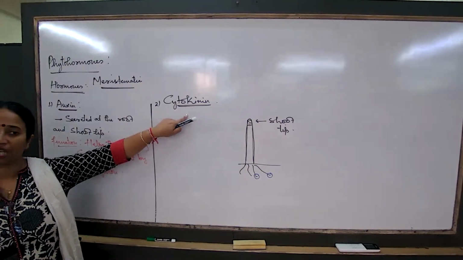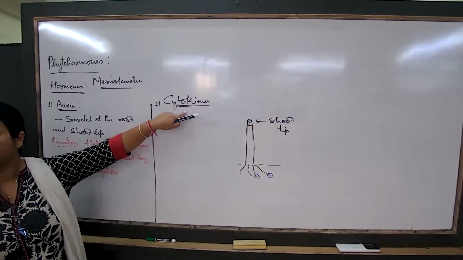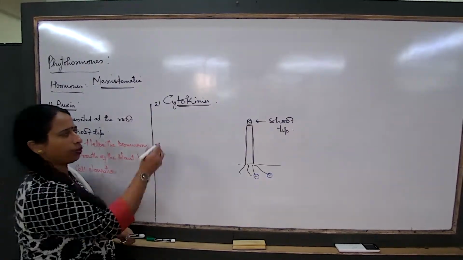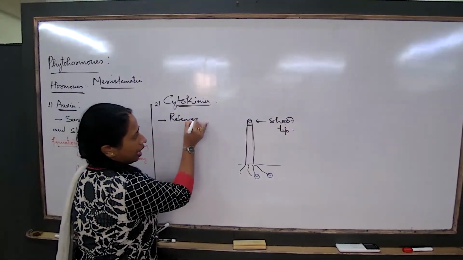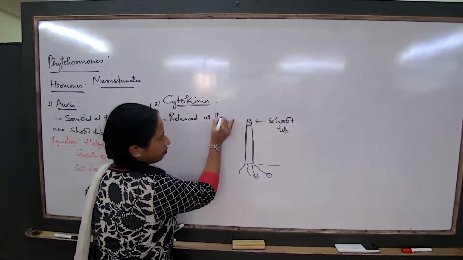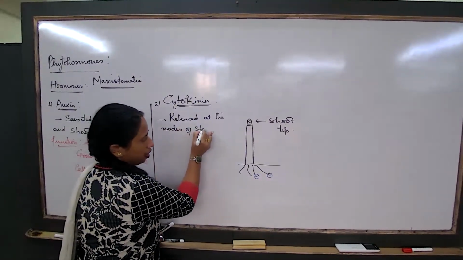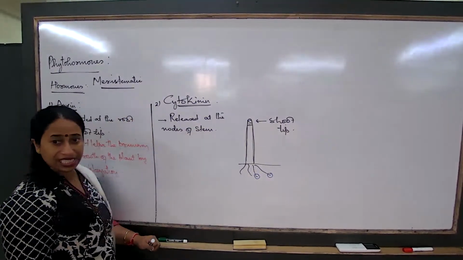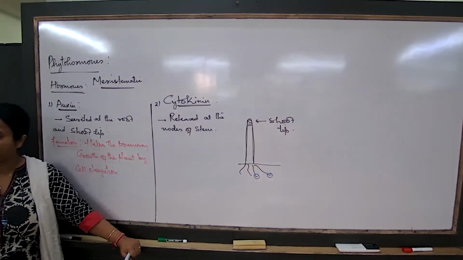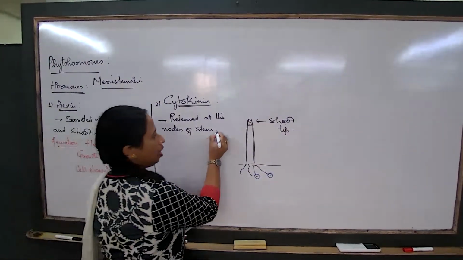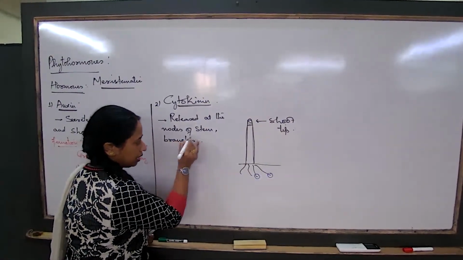Next I talk about cytokinin. Where is cytokinin now released? Cytokinin also brings about growth, but where is cytokinin released? The cytokinin is secreted and released at the nodes of the stem. Cytokinin is basically released at the growing ends, but at the nodes of the stem, at the nodes of the branches. So at the nodes of the stem, at the nodes of the branches, these are the sites.